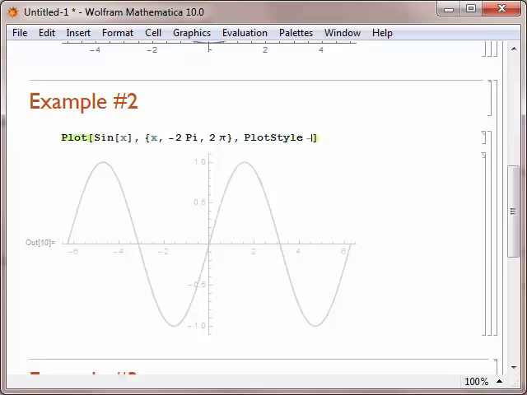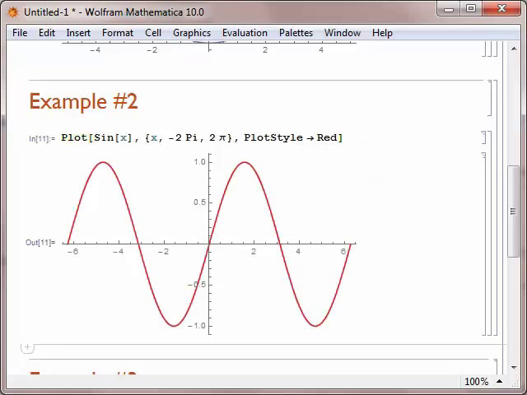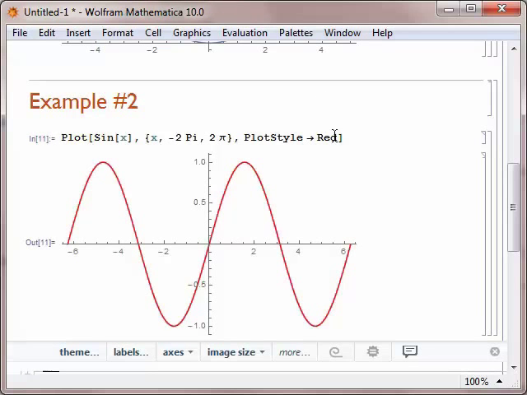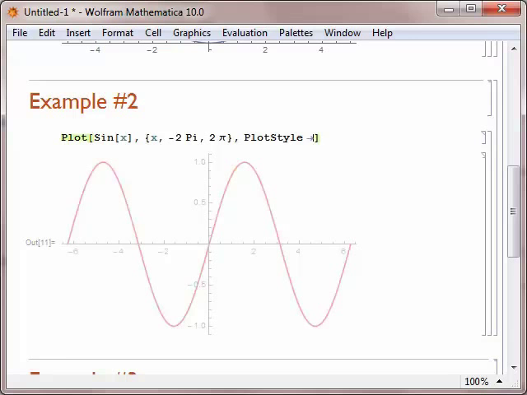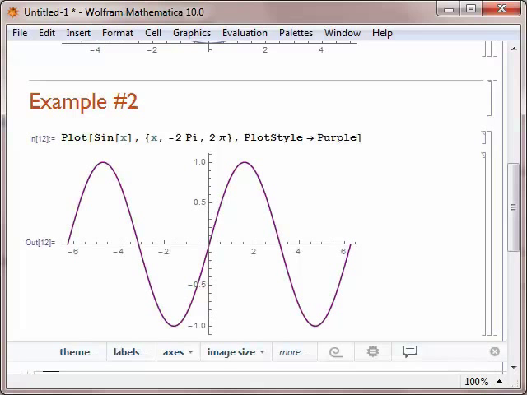If we do another comma before we close the square bracket for the Plot command, we can do things such as PlotStyle arrow red. To get the arrow, we do minus sign greater than. If we do that, it'll change our plot to be red. Mathematica knows a lot of different colors, so you can do it in various colors.